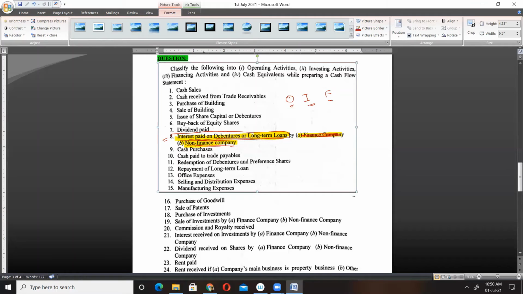Acha, forget about non-finance company. Leave this. Assume that you don't have A, assume that you don't have B. Just think now, interest paid on debentures will be classified as what?